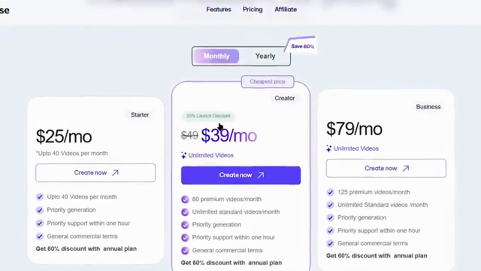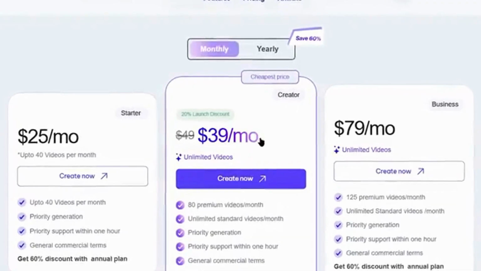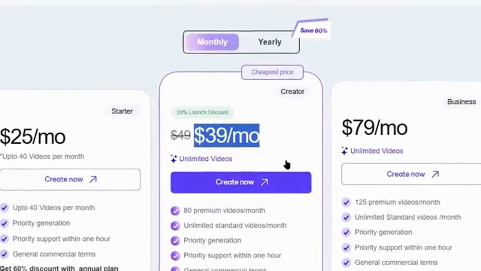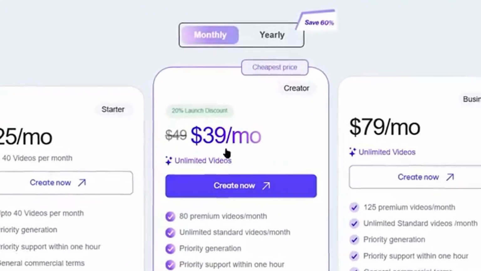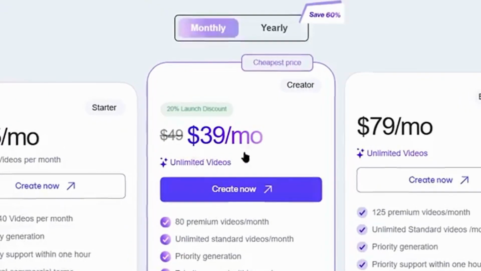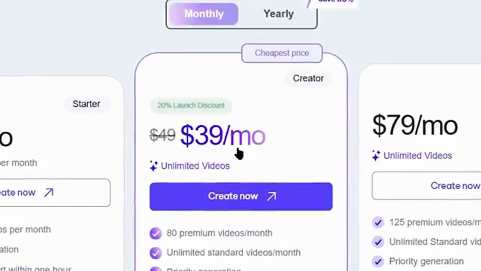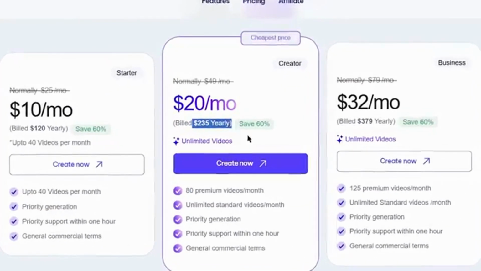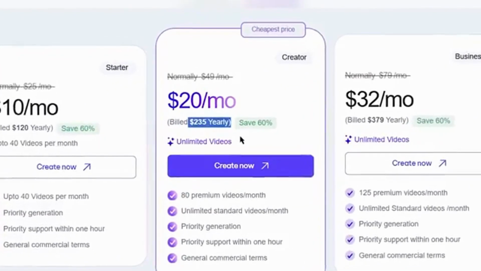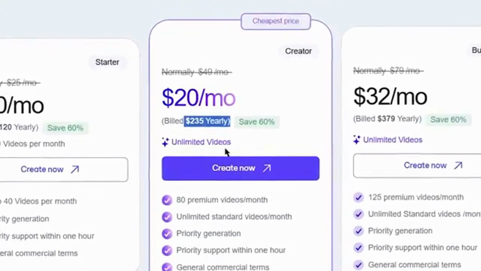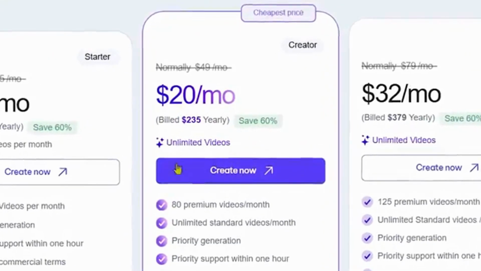And if your referrals just buy the creator plan, which is just $39 per month, you will be earning 20% of that, which is $7.80 for each referral. And for 100 referrals, you will be earning over $780 per month. If they buy the yearly plan, where they will get 60% off on their annual plan, they will just pay $235 annually, and you will earn 20% of that.